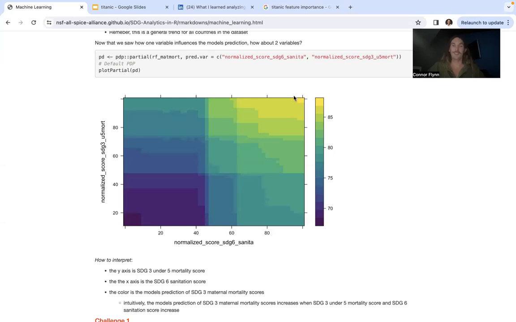And remember, these scores being higher is a good thing because it's a normalized score. It doesn't necessarily mean higher maternal mortality ratios. It means that country is actually doing well regarding maternal mortality. And that is when we see scores for sanitation and under 5 mortality very high in this top right corner. Similarly, we see in the bottom left corner, very